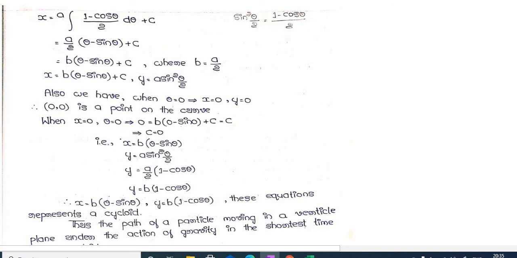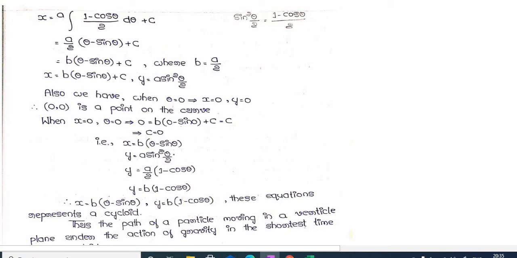When x is 0 and θ is 0, then 0 equals b times (θ − sin θ), which is 0, plus c. So you are going to get c equal to 0. Substitute the c value here, then you get x like this, and y is this one.